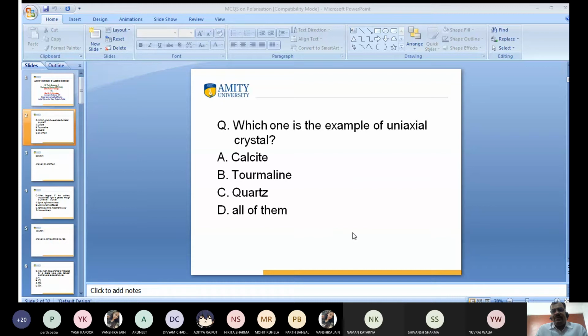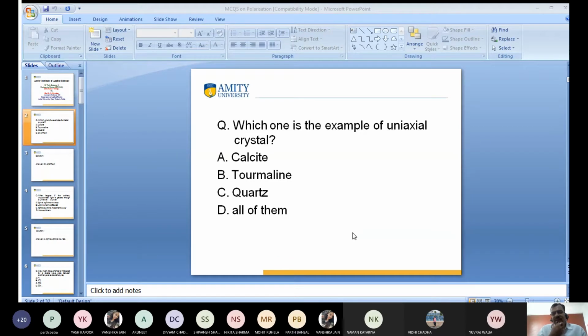Vansika, can you tell me what is the answer? B. Vidhi, what is the answer? Sir, all of them.